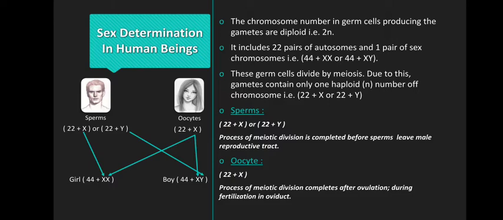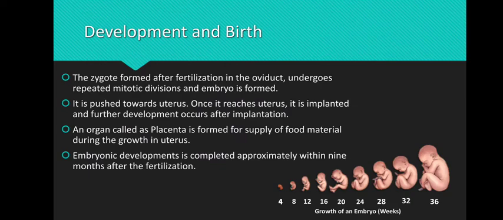Now you can see that sperms can be of two types. One will have the X chromosome and another one will have the Y chromosome, whereas the oocyte can only have a genetic composition of 22 plus X. 22 are body chromosomes and X is the sex chromosome, correct? So ultimately it is the sperm which fuses with the oocyte that will decide the sex of a baby, correct?